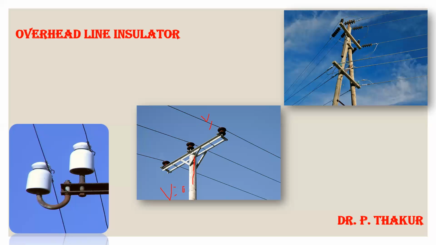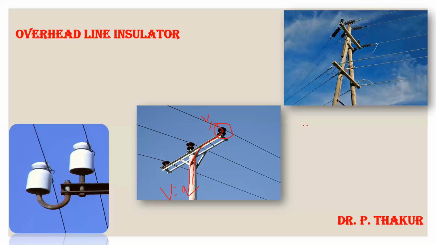And due to this potential difference, a current will start to flow from the conductor to the tower. This current is called leakage current, and it is not desirable. So to prevent this leakage current, a medium, or you can say insulation, is required.